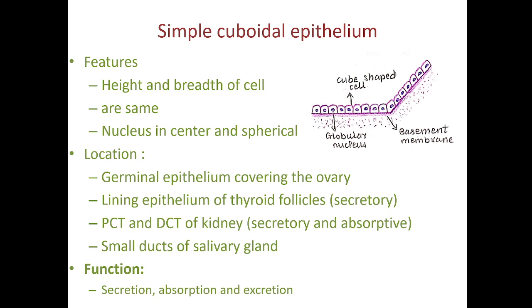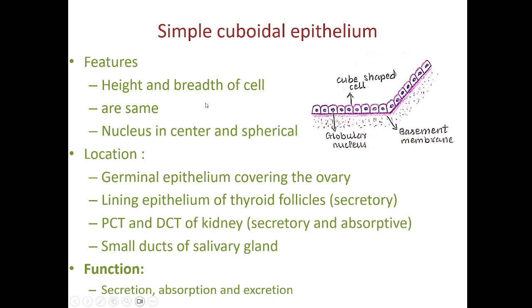Now this is a 2D picture, so you can see only the base of the cell, the apical surface of the cell, and two lateral surfaces. You can't see the other lateral surfaces. If it is a cube, there will be two more surfaces. So the cells will be cubical, all sides are the same, and there will be a single nucleus in the center.